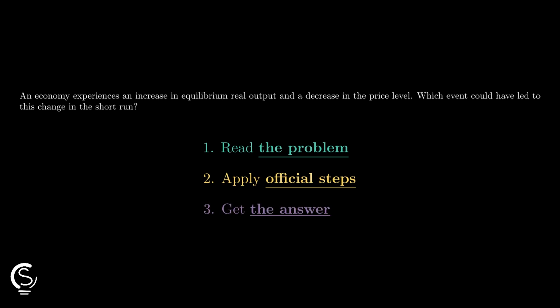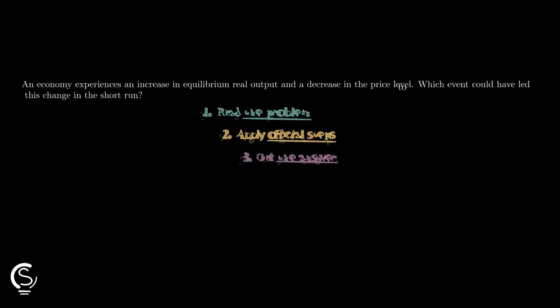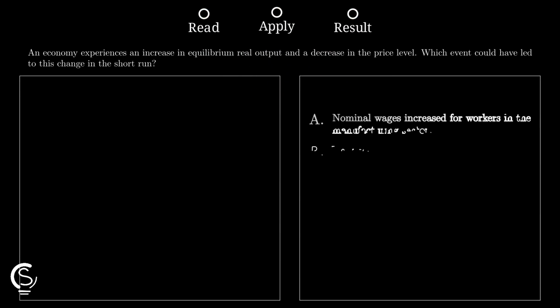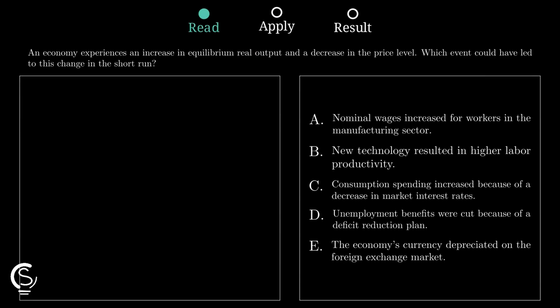Equilibrium real output is rising while the price level drops, so we need to find which specific event triggers this exact short-run shift quickly. First, notice that for output to increase while prices fall, the short-run aggregate supply curve must shift to the right. This indicates a positive supply shock is happening right now.